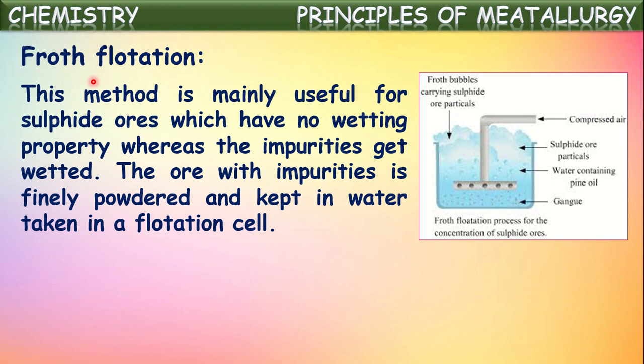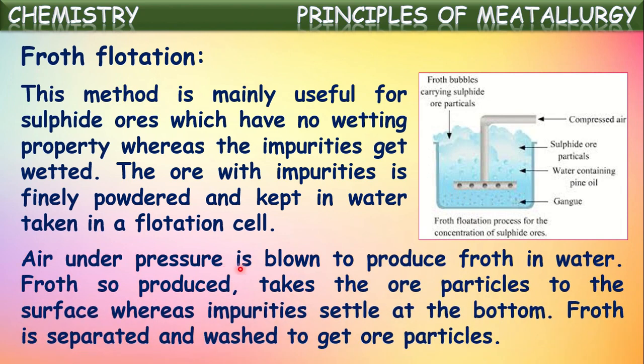The ore with the impurities is finely powdered and kept in water taken in a flotation cell. Say it can be called a flotation cell. In this, the ore along with the other impurities will be powdered and taken in this container and mixed with water. Now we came to know that these impurities will be wetted by water or will sink at the bottom of the container, whereas this sulfide ore won't get wet. It won't be dissolved into water.